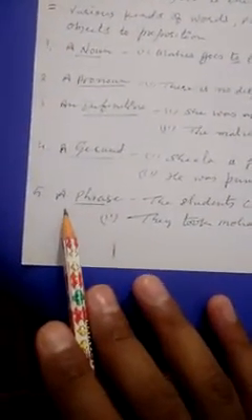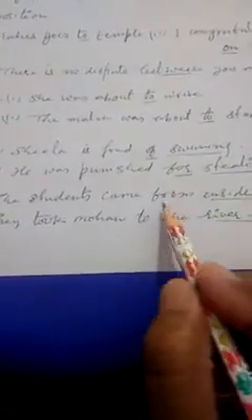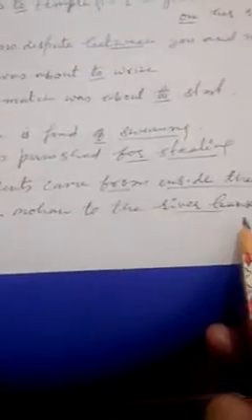Next, five is a phrase. It can be used in relation to a phrase. The students came from inside the house. Inside the house, that is the phrase, and from is the preposition. In the next example, they took Mohan to the river bank.